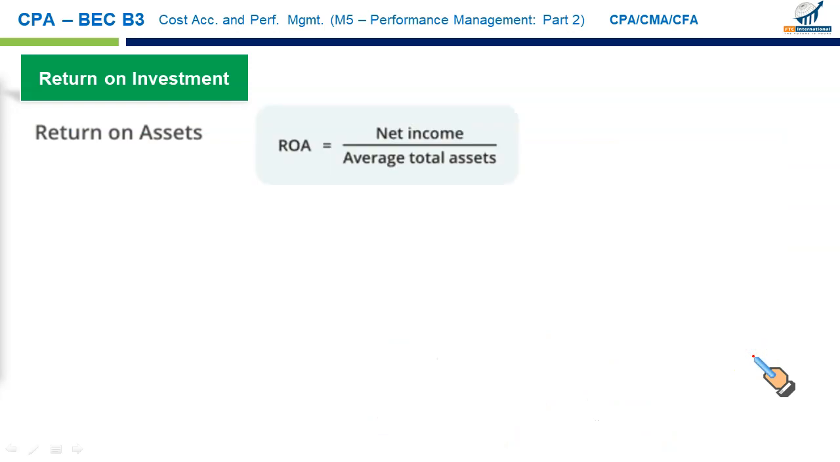Next is return on assets, that is the net income upon the average total assets. Remember, whenever you combine an income statement item with a balance sheet item, since income statement is for the whole period, but balance sheet is at a particular point in time, it's recommended that you should take the opening and closing assets and take the average. So whenever an income statement item is linked with a balance sheet item, balance sheet numbers must be averaged so as to give you similar numerator and denominator.